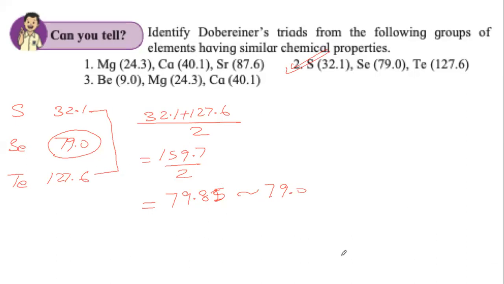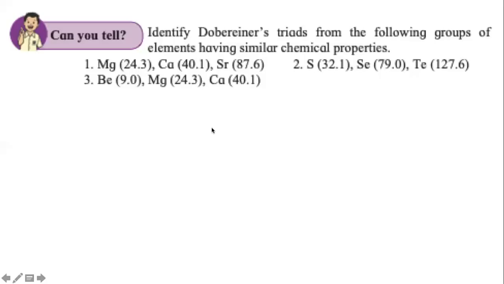Try the third one. So in the third part of the question, the elements now are beryllium, atomic mass 9, magnesium, atomic mass 24.3, same as in part 1, and calcium, atomic mass 40.1, same as part 1.